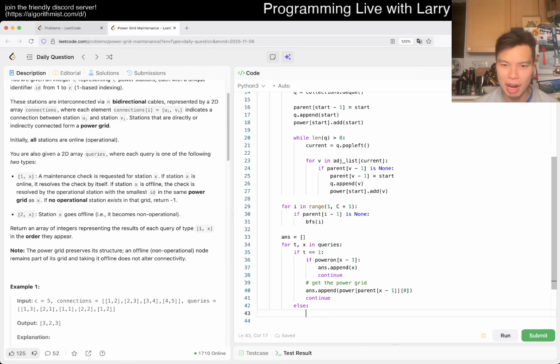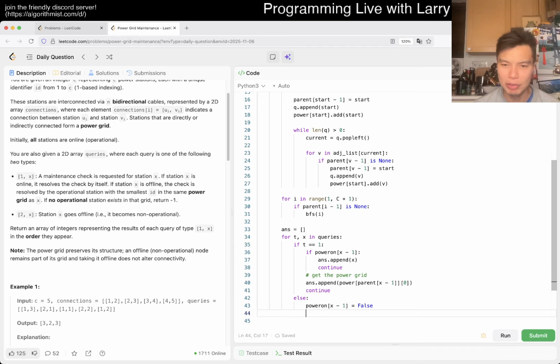Else we have to turn something off. So first, we turn it off, right? And then we also want to take the power of the parent. So for this thing, we want to remove x minus 1. Is it? No, x, I think. Yeah, I think that should be good.